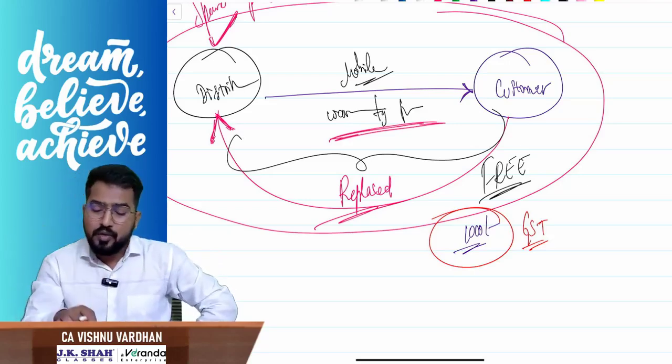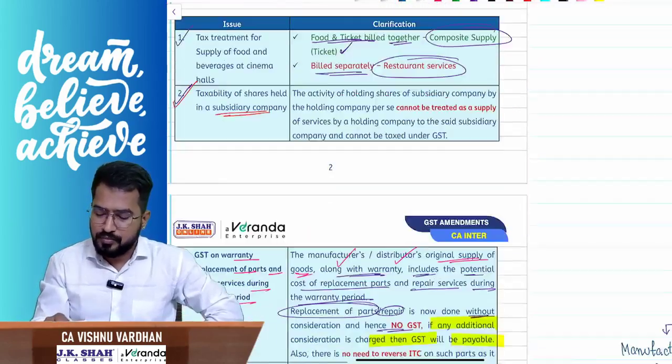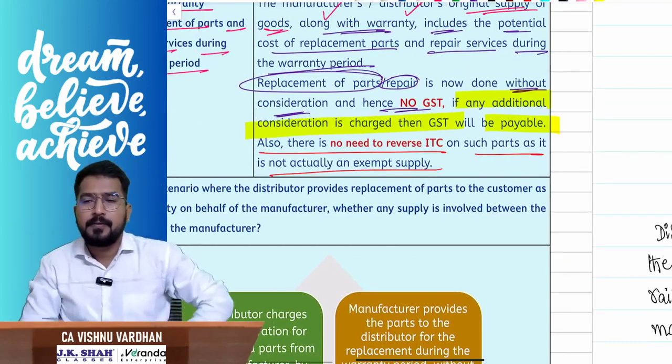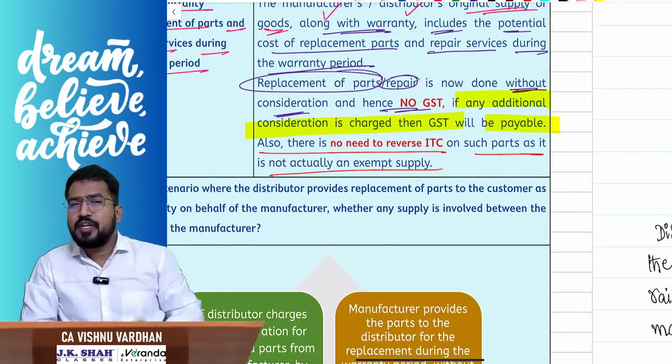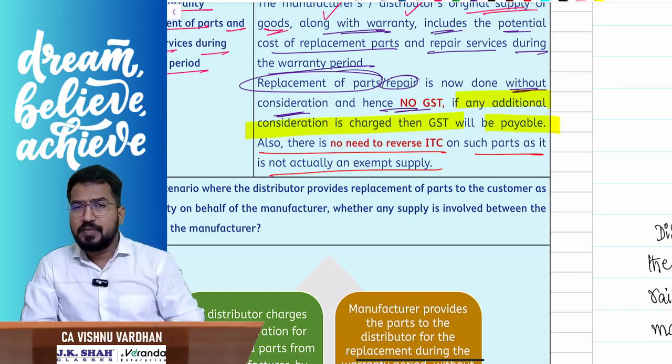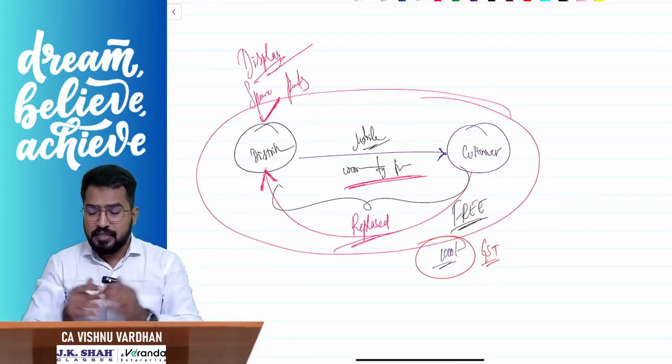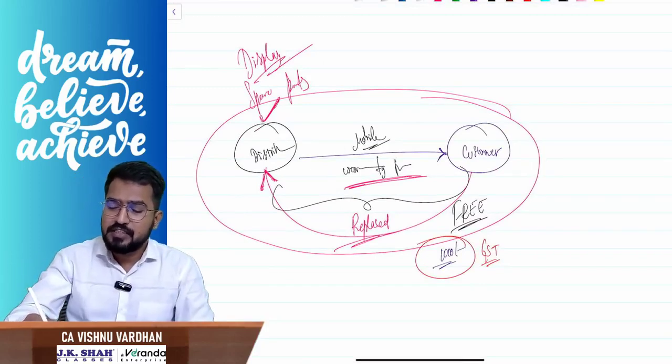Clear? Now here there is one more interesting issue. This distributor is using that display, correct? In this example, the mobile display, during the warranty period, he is doing the replacement and he is using a spare part.